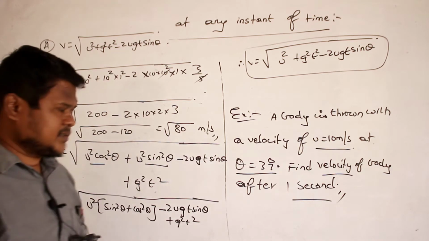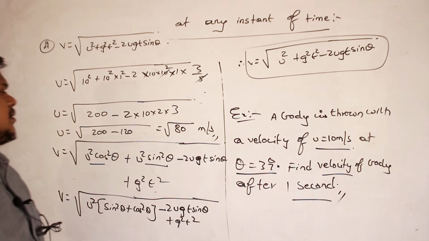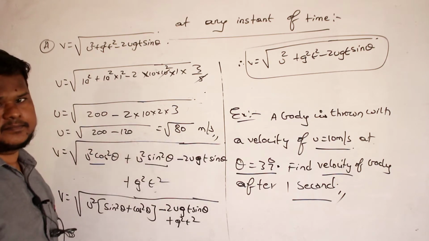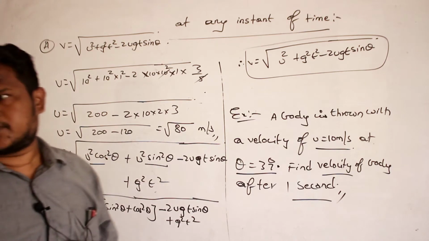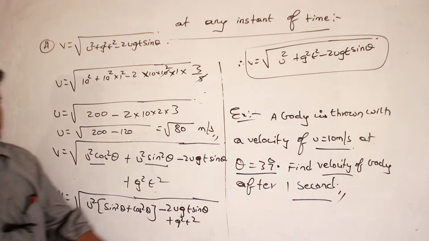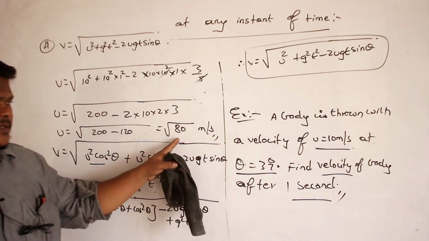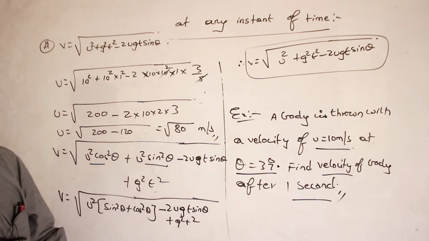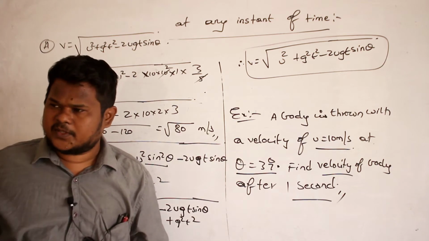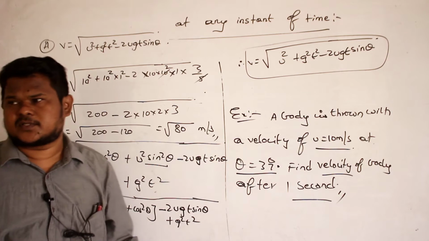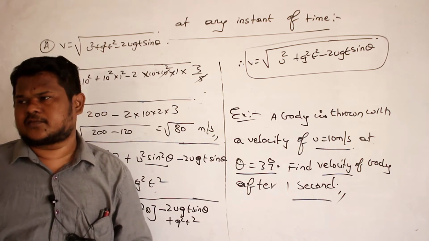Root 80 means approximately 9. 9 9s are 81, no? Approximately 9. So we are throwing it with the velocity of 10, but after 1 second, what is the velocity of the body? Approximately 9 meter per second. It means velocity has slightly reduced, no? That is my answer. So by this method, you can calculate velocity of projectile after any instant of time.